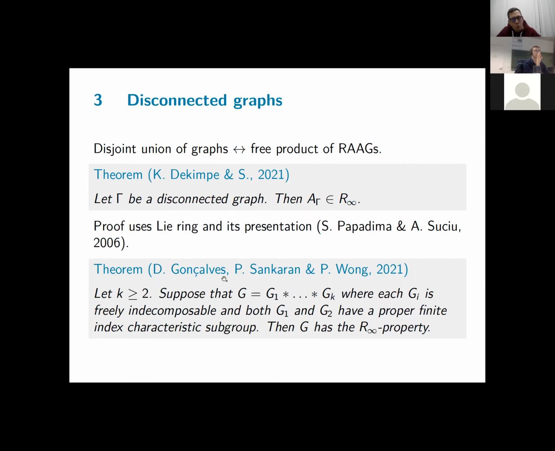So under these conditions, this free product G has the R-infinity property, which vastly generalizes this, because you can check, right-angled Artin groups are finitely generated and also linear groups. So they are residually finite. So they will have lots of finite index characteristic subgroups. And they are freely indecomposable if you write your graph as a maximal disjoint union, as we saw last time. So your graph splits as a disjoint union if and only if your group is a free product. So this implies the previous one.